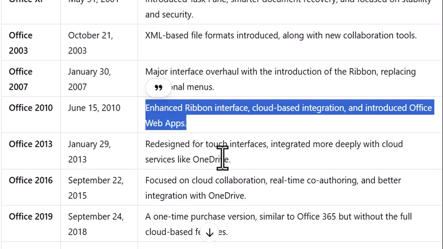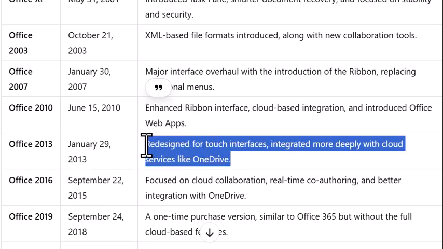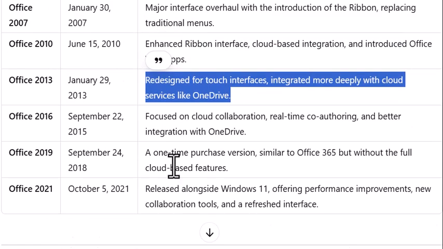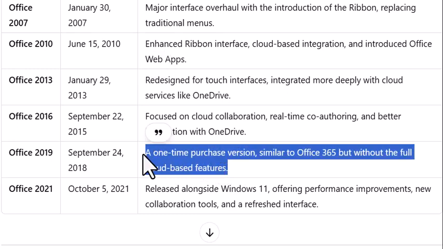Office 2013, January 29th, 2013, redesigned for touch interfaces, integrated more deeply with cloud services like OneDrive. Office 2016, September 22nd, 2015, focused on cloud collaboration, real-time co-authoring, and better integration with OneDrive. Office 2019, September 24th, 2018, a one-time purchase version similar to Office 365 but without the full cloud-based features. Office 2021, October 5th, 2021, released alongside Windows 11, offering performance improvements, new collaboration tools, and a refreshed interface.